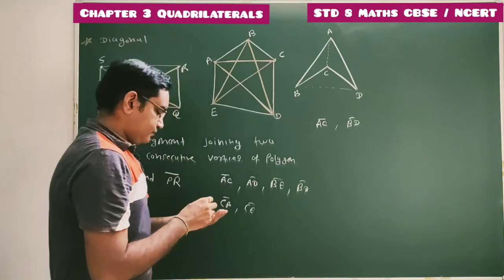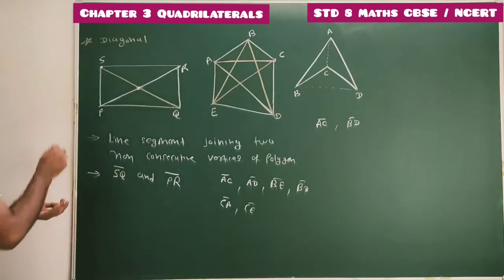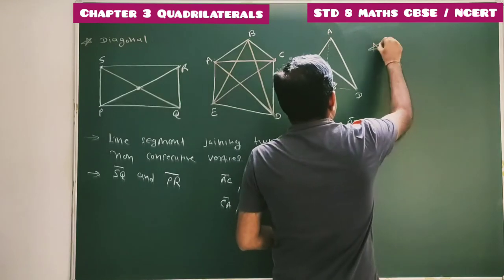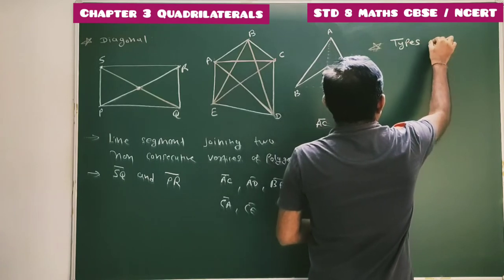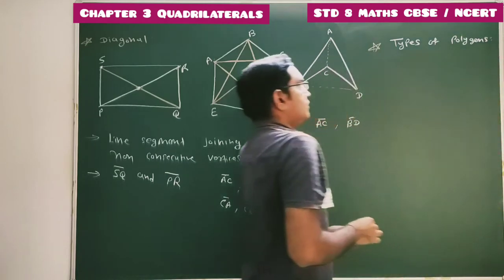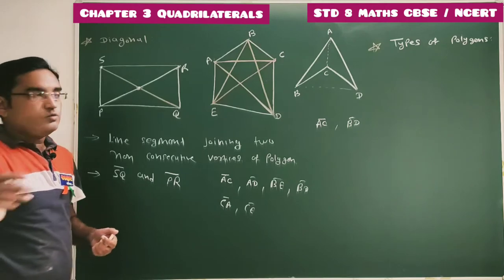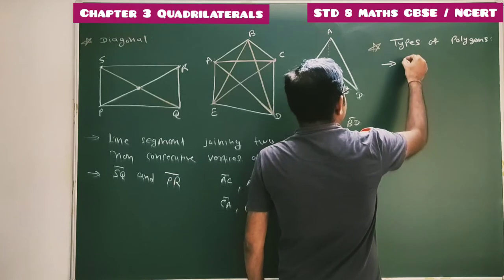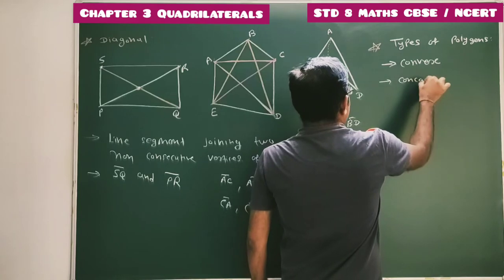Done. So from these diagonals we can classify the types of polygons. Two different types of polygons are there. A polygon can be concave or convex polygon. Basically there are two types of polygons based on diagonals. It can be a convex polygon or it can be a concave polygon.